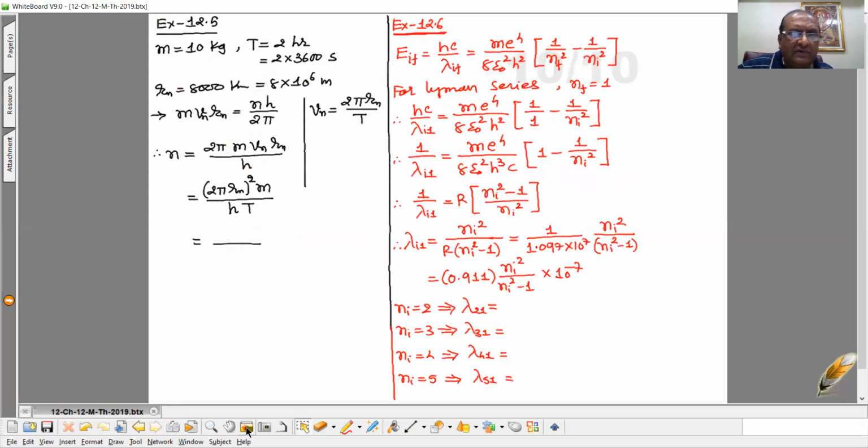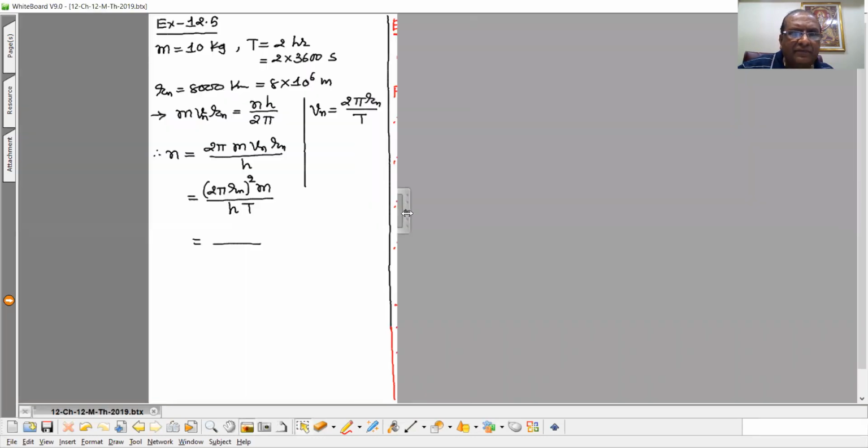Now example 12.5. A 10 kilogram satellite circles Earth once every 2 hours in an orbit having a radius of 8,000 kilometers. Assuming that Bohr's angular momentum postulate applies to satellites just as it does to an electron in the hydrogen atom, then find the quantum number of the orbit of the satellite.